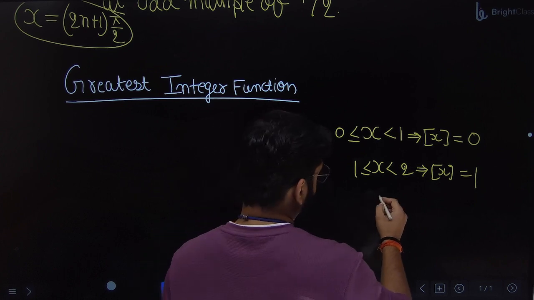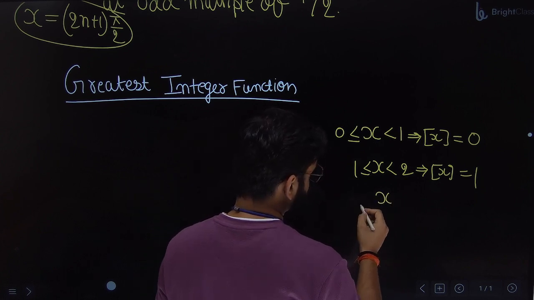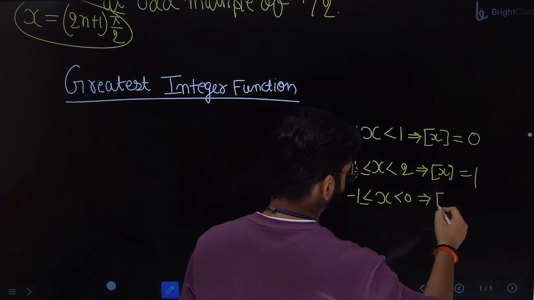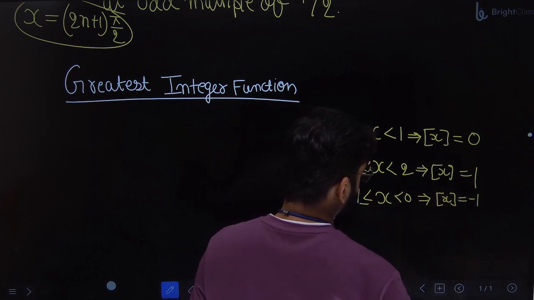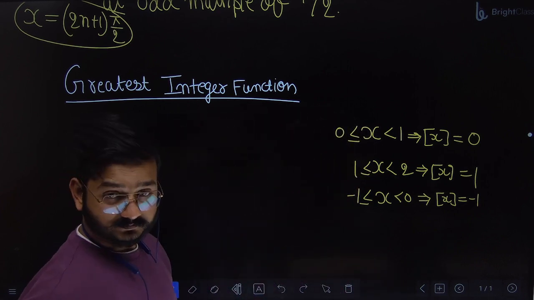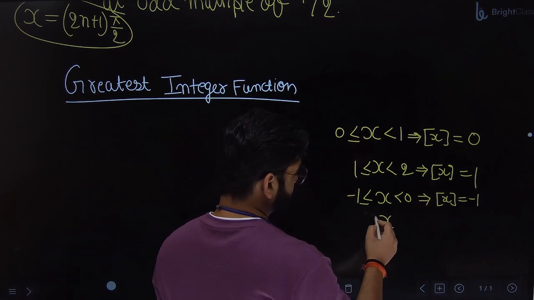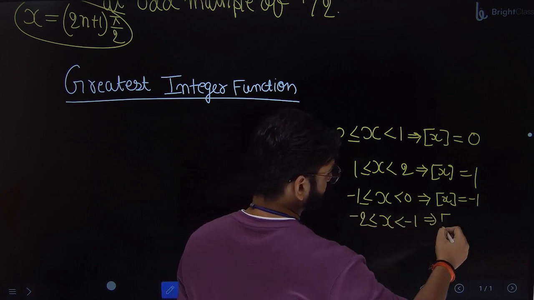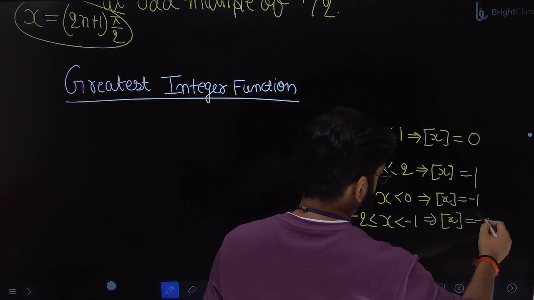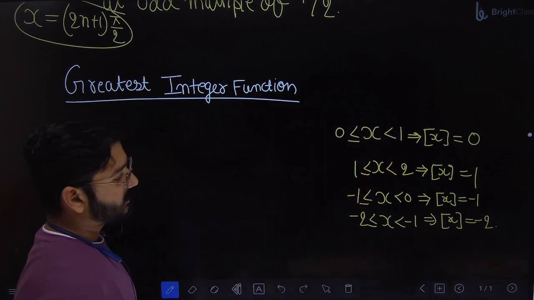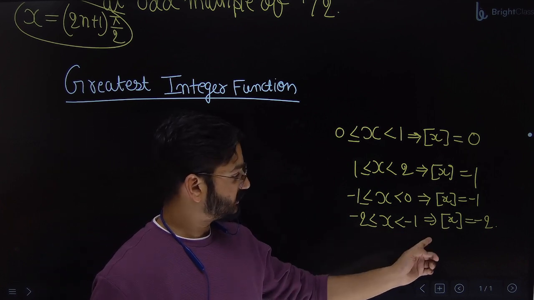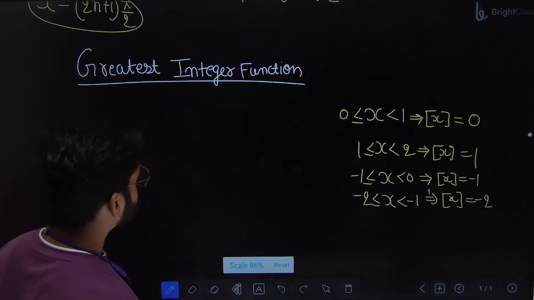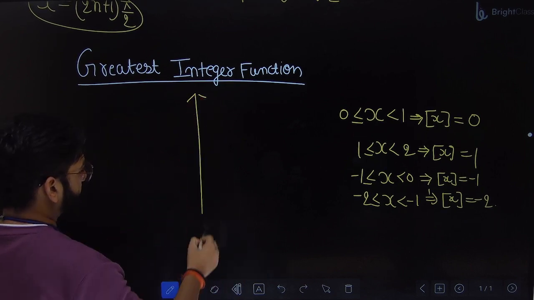So for negative, what is the thing? Suppose I take greater than minus 1, minus 1. Next, greater than or equal to minus 2, less than. So you always take the integer which is smaller. So this square bracket symbol is for greatest integer. Let's draw the graph now.